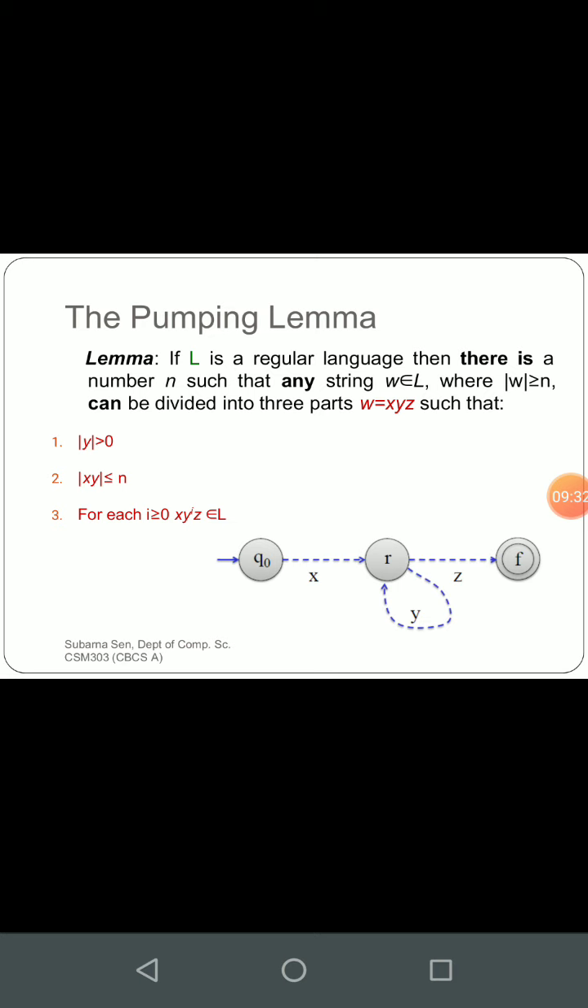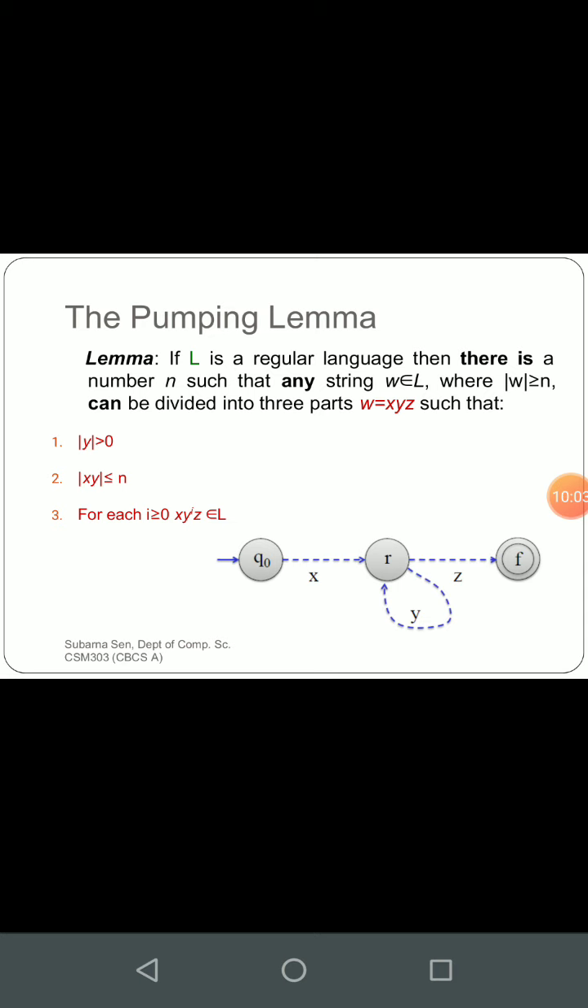So the length of y will always be greater than 0, and obviously the length of xy should be less than or equal to n. When it becomes equal to n, then nothing is left for z, but when it is less than n, that remaining portion will be z. For each i, here we will follow the method of induction to find out whether that language is non-regular.